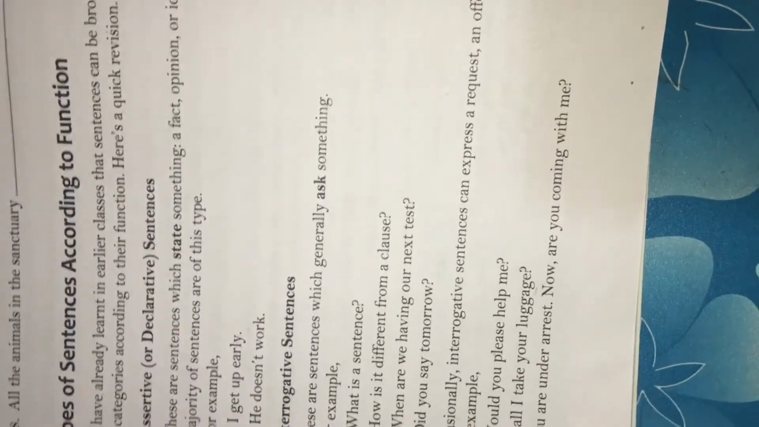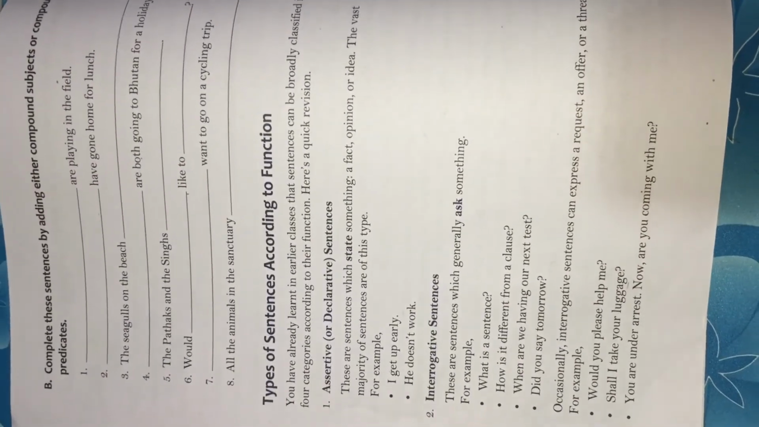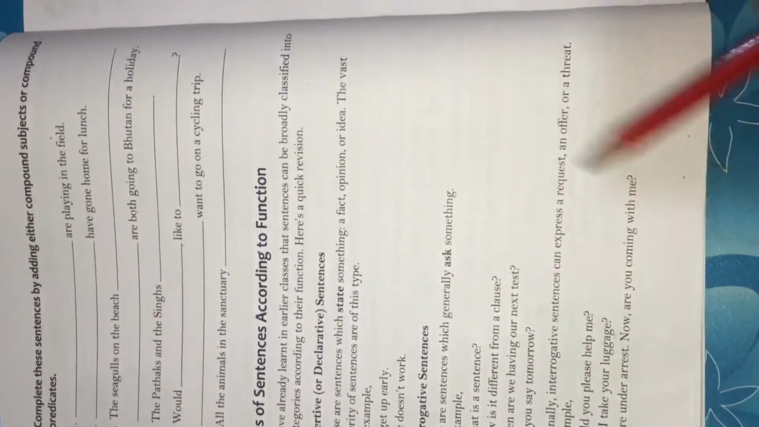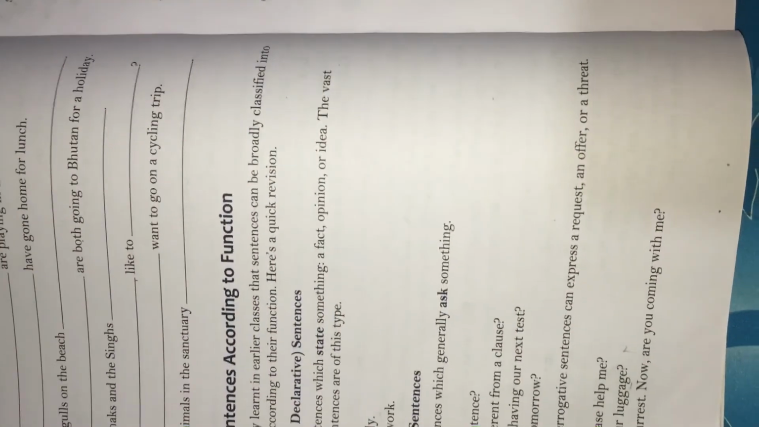Now, types of sentences according to function. So, there are four types of sentences. First is assertive, then interrogative, imperative and exclamatory. Now first, declarative.